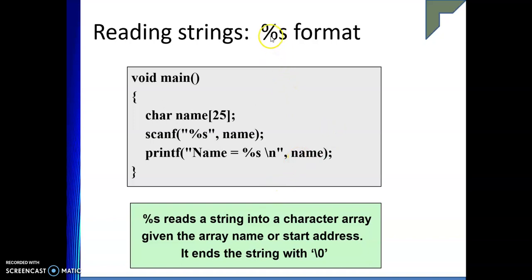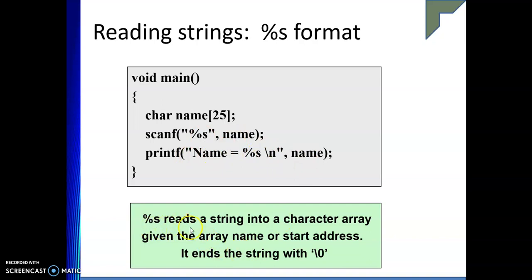Okay, now let us take an example. How to read a string. We will be using this %s format. So I declare a character array, and I give size 25, name, scanf %s name, and then printf name %s. Now if I enter Bhupesh, the output will be Bhupesh itself. So the format that we use in order to read a string is %s, and we declare it as a character array, right? So char name[25], that is the size of this. So scanf("%s", name), and printf("%s", name) with name itself.